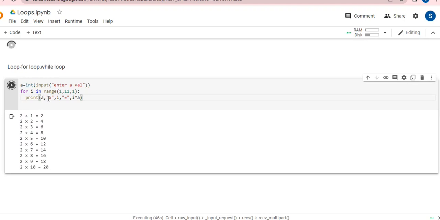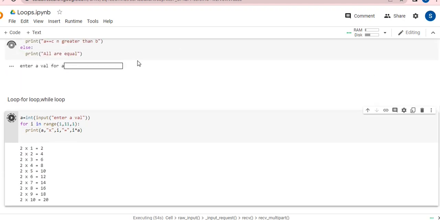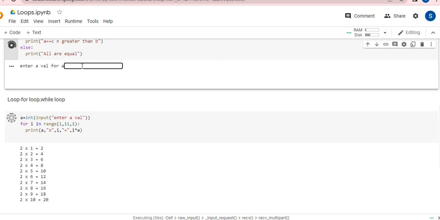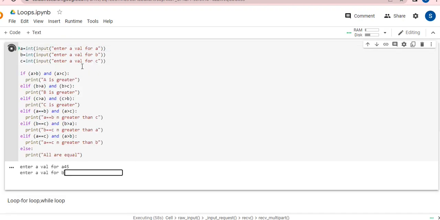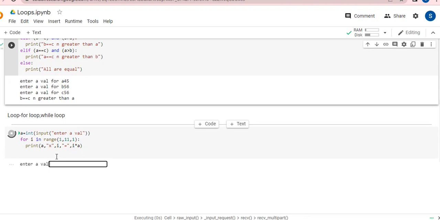So it will be done, and I'm going to run it, guys. You can see my program is working. It is under process. And actually, the last code when I copied by mistake, I executed the run button. So definitely I need to run this first. So I'm giving here some value so that it will stop. Okay, it is stopped now. It is not working. So this code is in process.